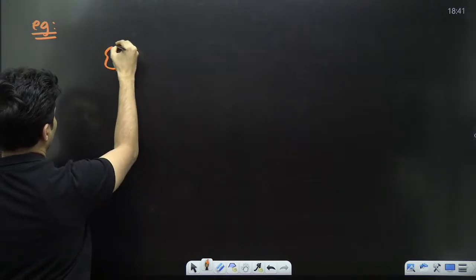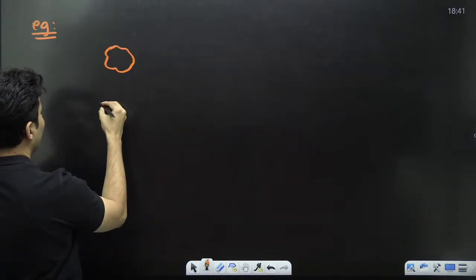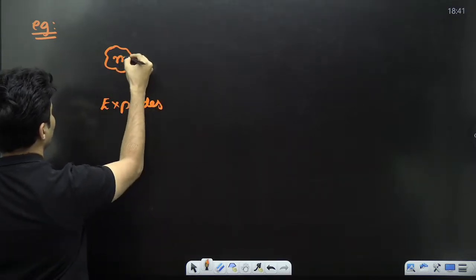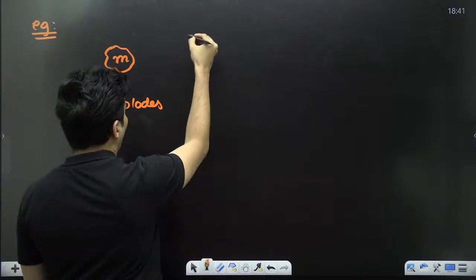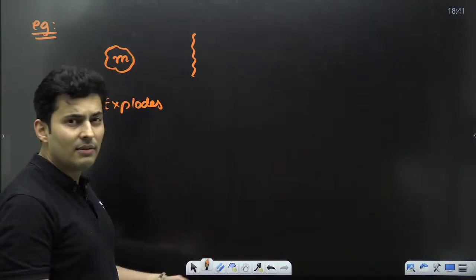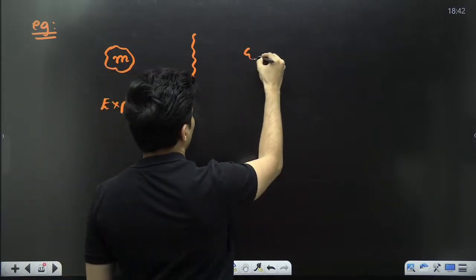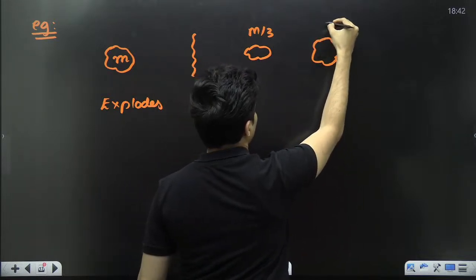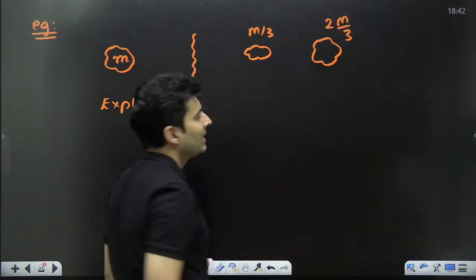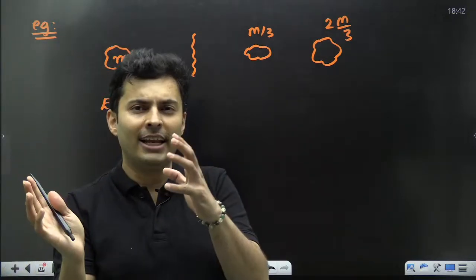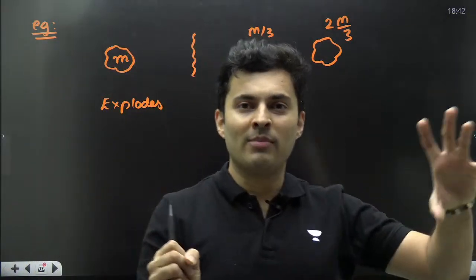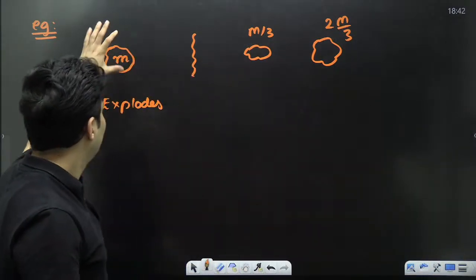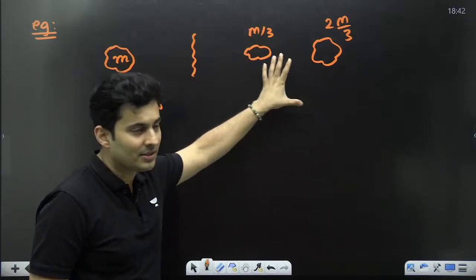Imagine there is something over here and it basically explodes. Let's say this is mass m. After the explosion, it divides into two parts. One part is, let's say, m by 3 and the other part is 2m by 3. So they have been split in the ratio of 1:2. So there was a mass, it exploded into two parts. This is the system before, this is the system afterwards.